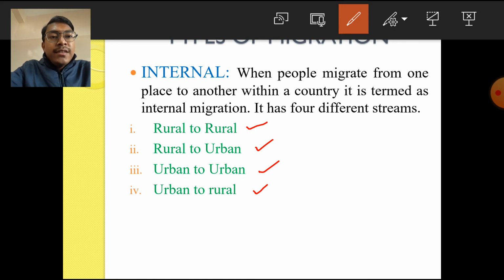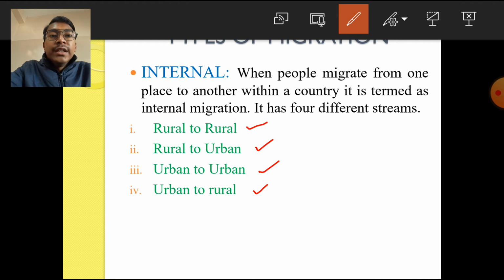And why does this kind of urban to urban migration happen? Because people living in the smaller towns and cities, when they find better employment opportunities or better facilities, or if they want to live in better conditions, they migrate to some of the big cities. So in that case, urban to urban migration takes place. Even because of job opportunities, because many people get transferred from one area to another, urban to urban migration takes place.